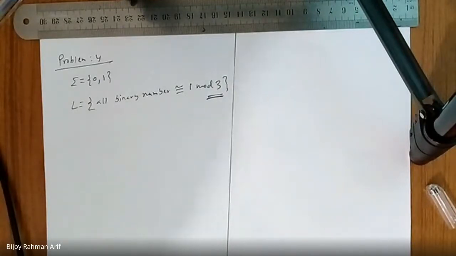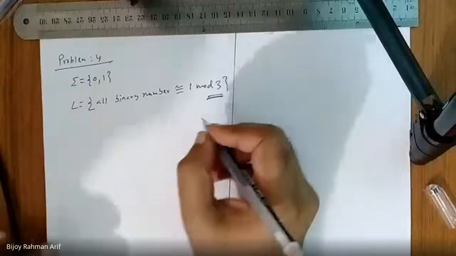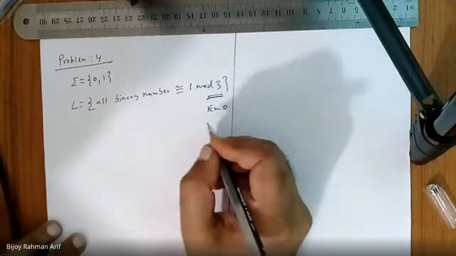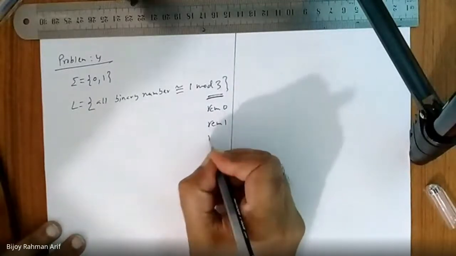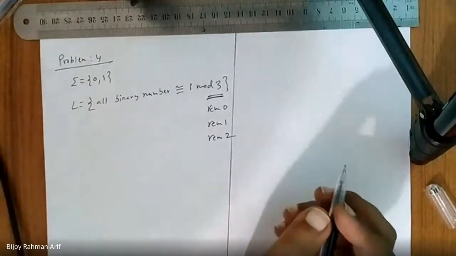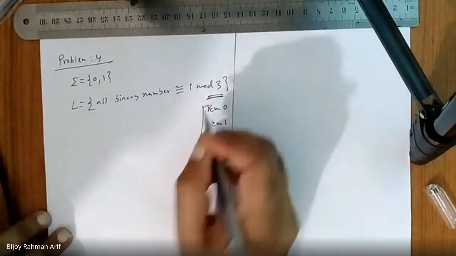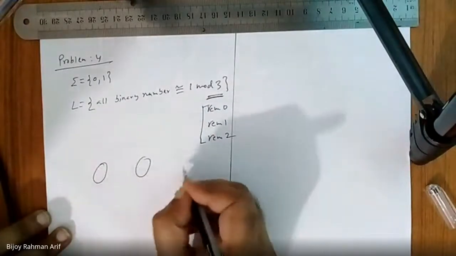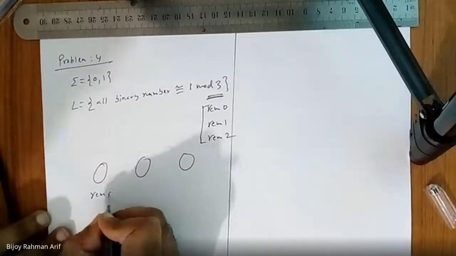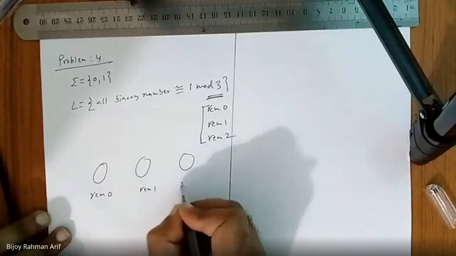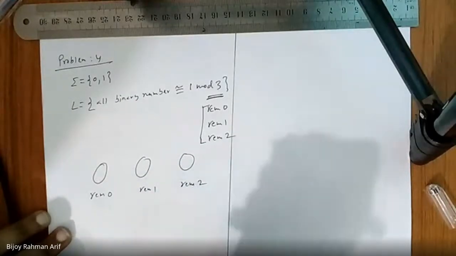When we mod some number by 3, what would be the range of the output? 0 to 2, sir. So remainder 0, remainder 1, remainder 2. So how many states should be there? 3 states, right? Remainder 0, remainder 1, remainder 2. All right?